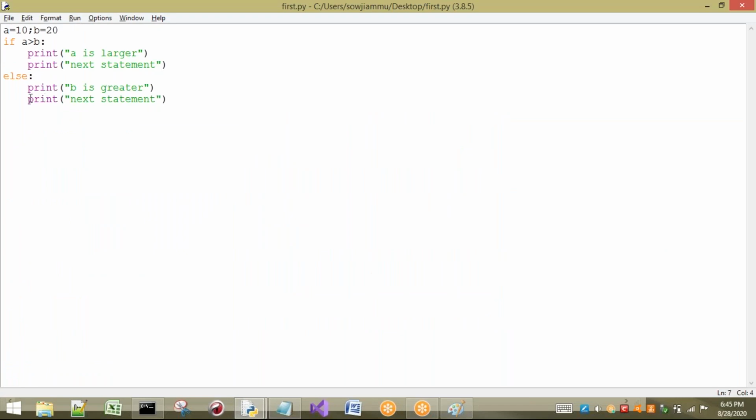For example, it is not there under else. Now what happens? Okay, it will be printed, but it is not belonging to the else case. This is the outside statement. I will write "out of if else." So it is not going to belong to this else statement.